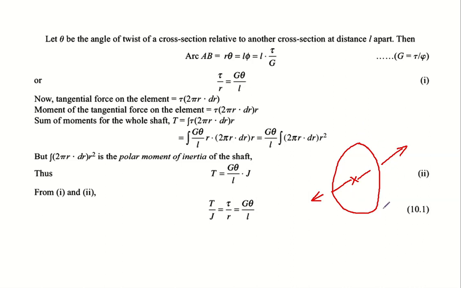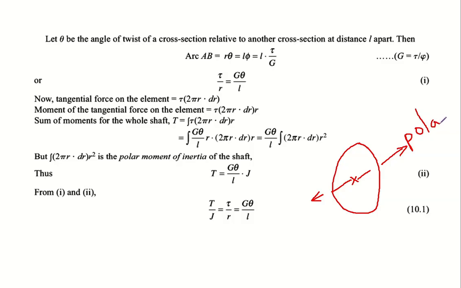For any such system, this is the defining equation for the polar moment of inertia. This is the polar axis. For a rod or bar, we call it the longitudinal axis, but for a cross section, it is the polar axis.